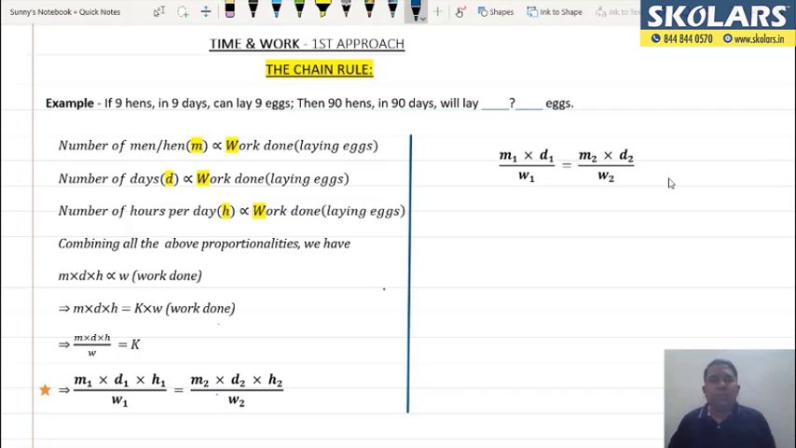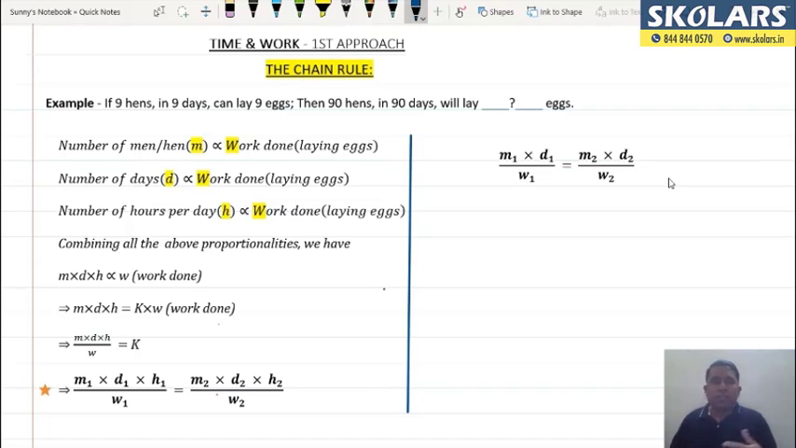Right? Then in the second step, you have the number of days is also directly proportional to the amount of work done. I have highlighted over here. जितने ज्यादा दिन मैं मुर्गियों को ऑब्जर्व करूंगा उतने ज्यादा अंडे मेरे को मिलेंगे. जितने कम दिन मैं उनको ऑब्जर्व करूंगा उतने कम अंडे मेरे को मिलेंगे. राइट? Similarly, इस क्वेश्चन में है नहीं, लेकिन फिर भी मैं आपको बता दूं, number of hours per day is also directly proportional to the amount of work done.